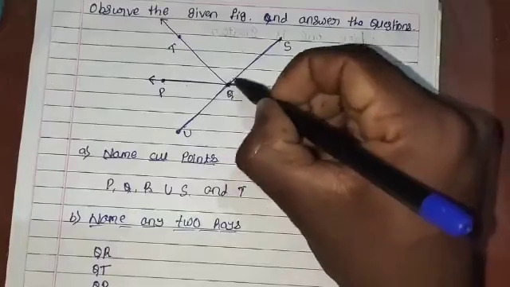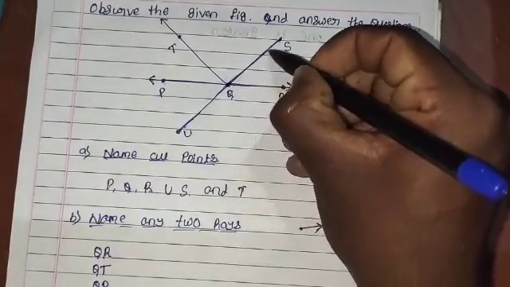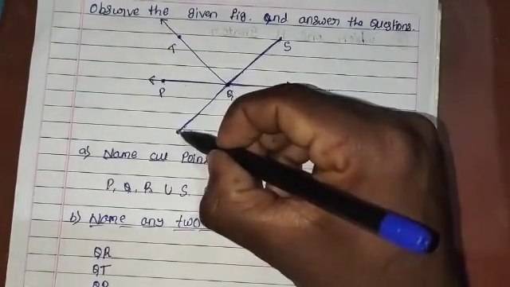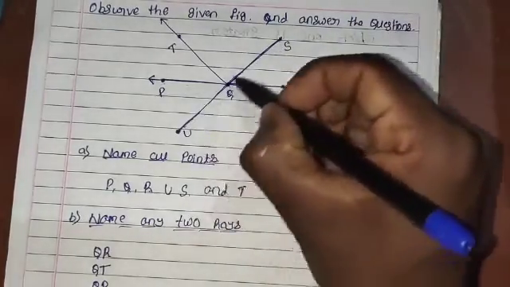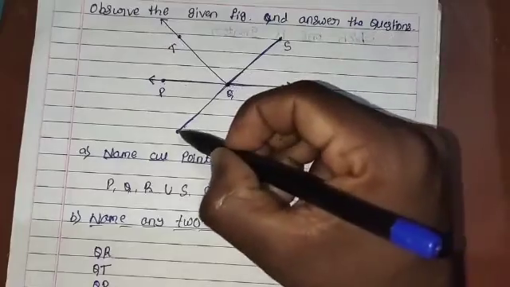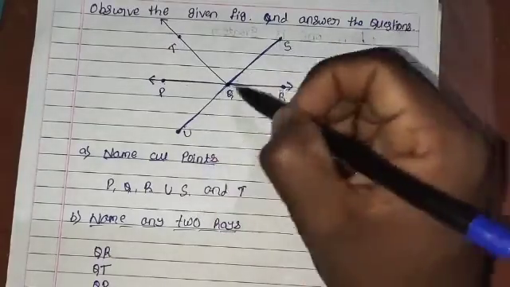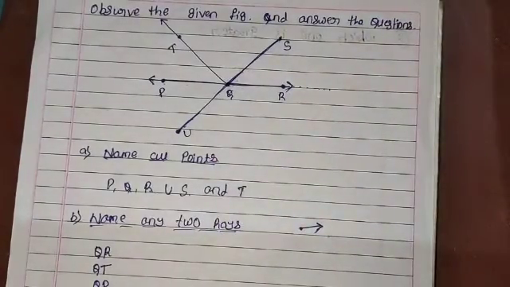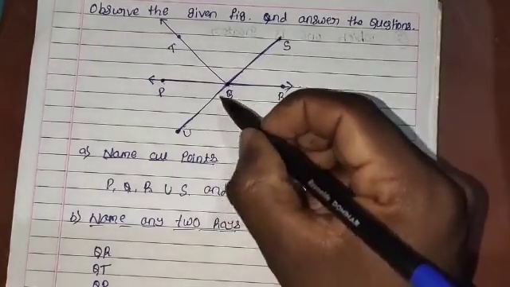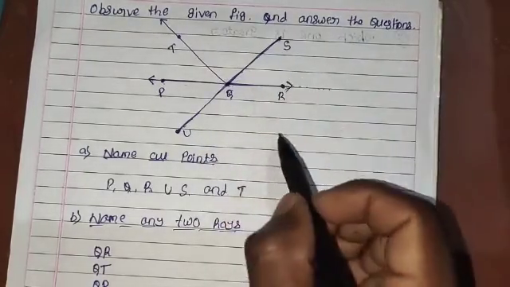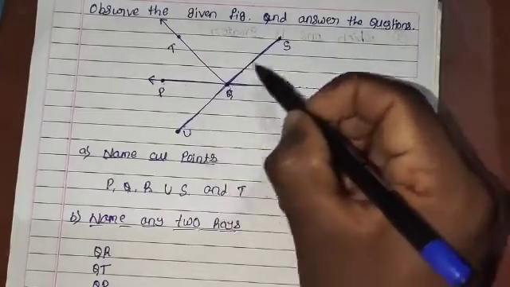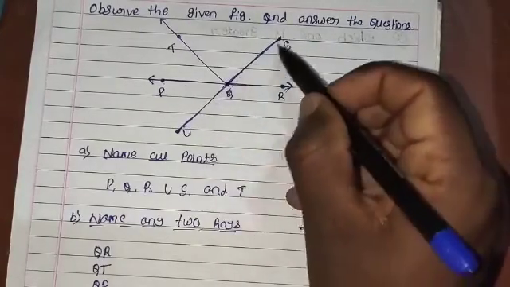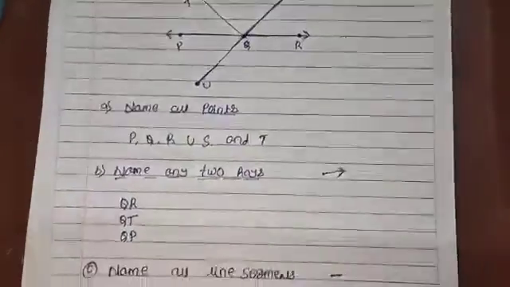U is one end point and S is another end point. Here we have 3 line segments in this given diagram: QS, QU and US.